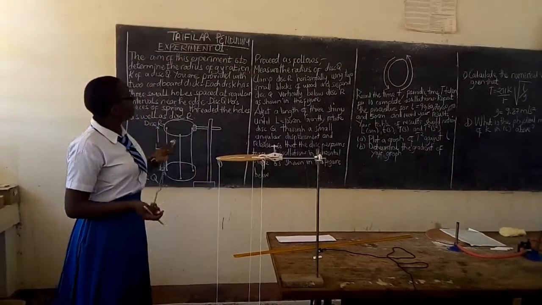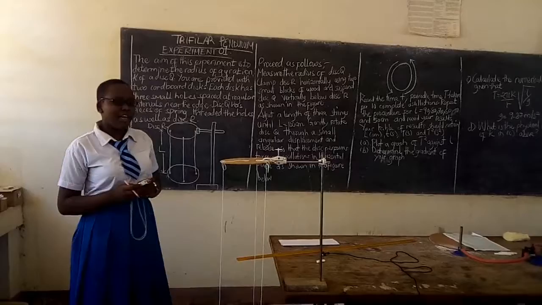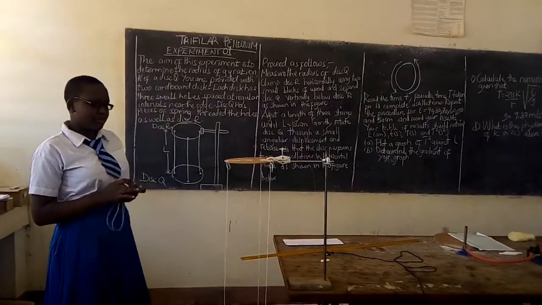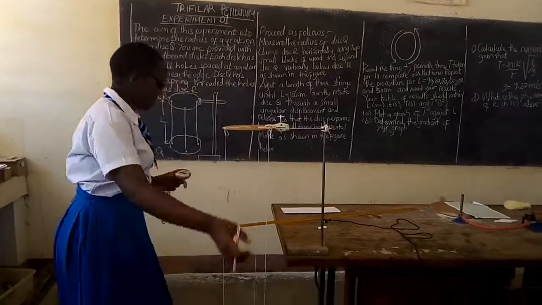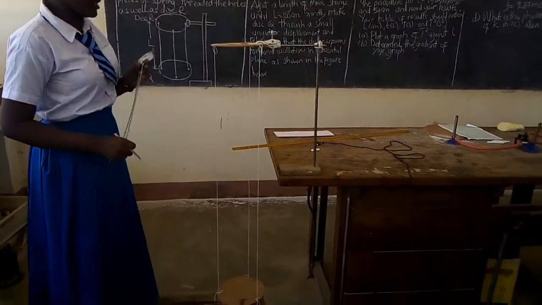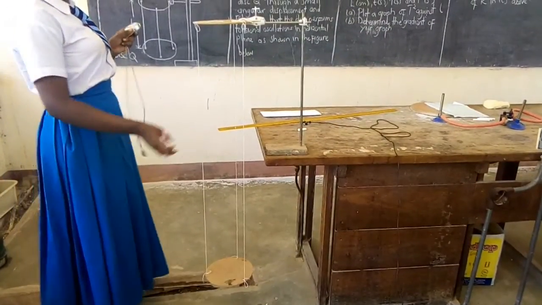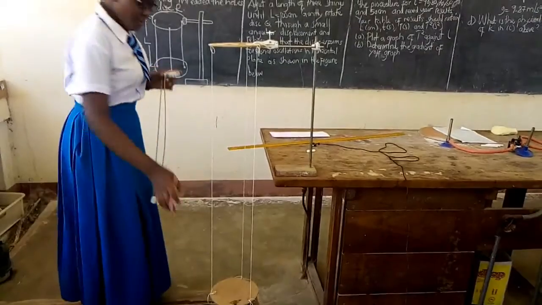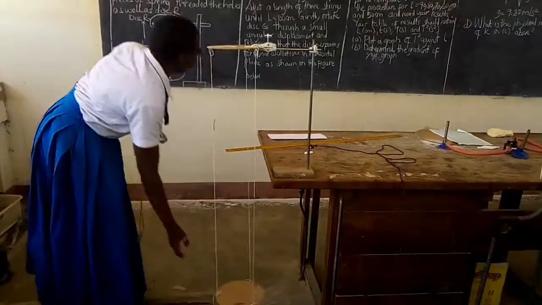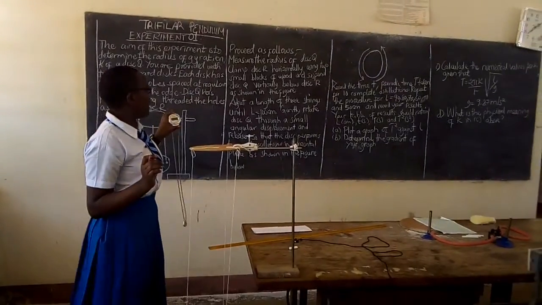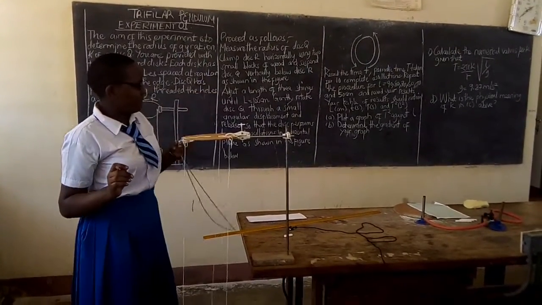Leo tutafanya experiment namba 1 ya trifilar pendulum. Tumepewa swali hapa ambayo inataka tumepewa disk Q and disk R na ambazo zinakuwa connected by 3 strings. Tutafanya experiment ya kuchange length of the strings na kutafuta the time taken kwa oscillation baada ya kudisplace kidogo disk Q ambayo iko kwa chini hapo. Length tumepewa 190 na 80.